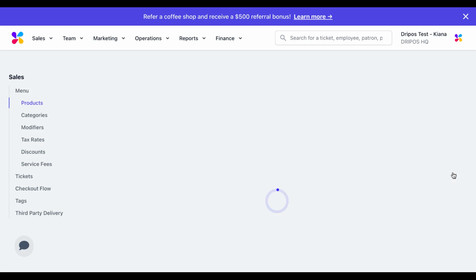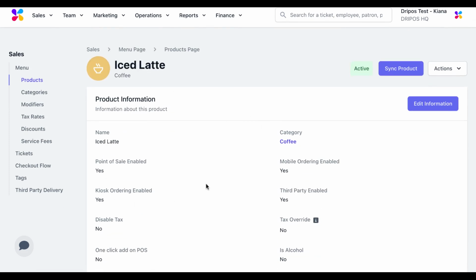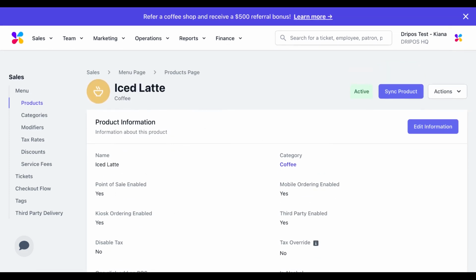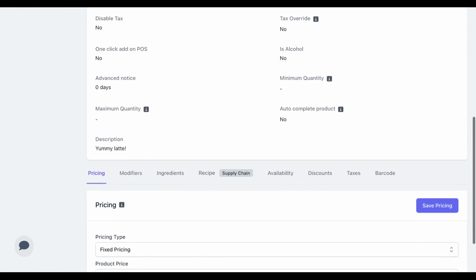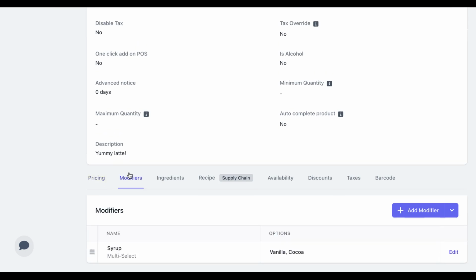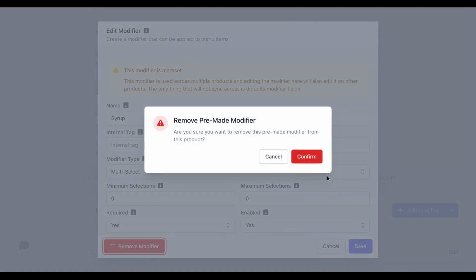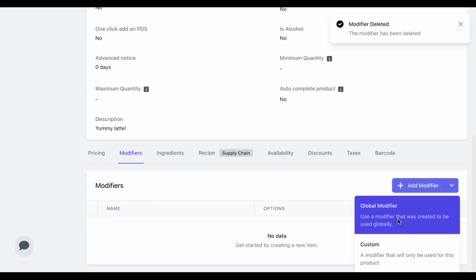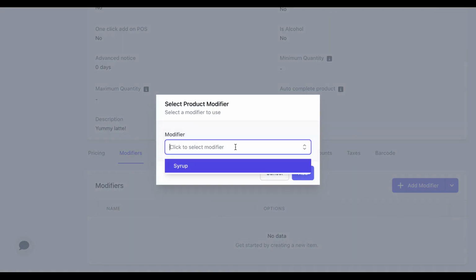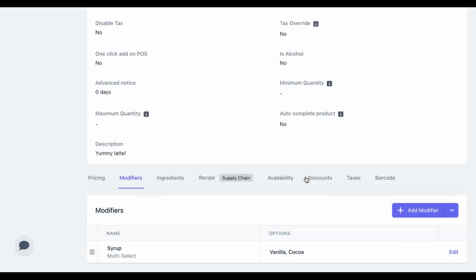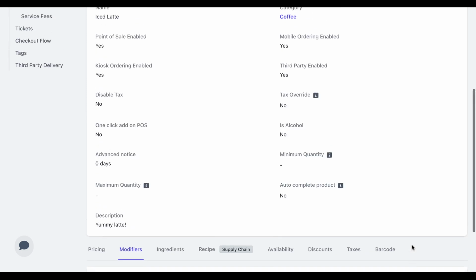You can also, of course, just attach a modifier to an individual product rather than all products in a category by going into here, going into a product, clicking on the modifiers tab down below. Let's say this wasn't on here. Click on the add modifier button, click global modifier, syrup, the one we created, and boom, now it's attached.